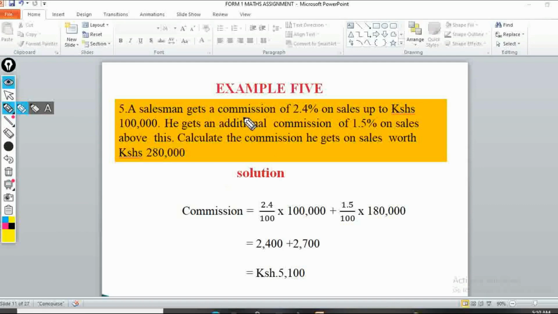Example 5 is under commission. We have a salesman that gets a commission of 2.4 on sales up to 100,000. So it means that if he sells goods below 100,000, the commission that he's going to get is 2.4.